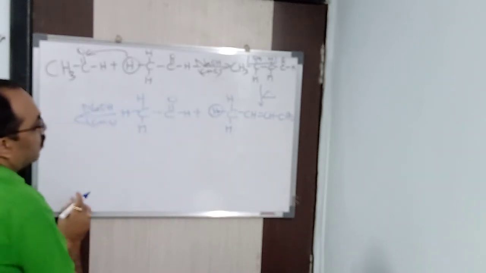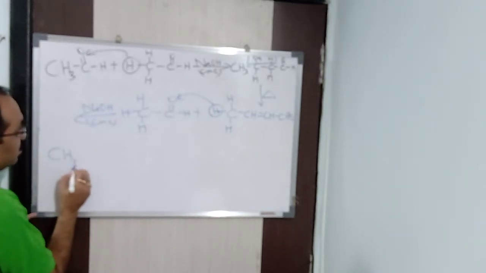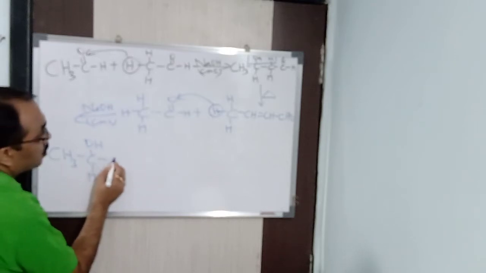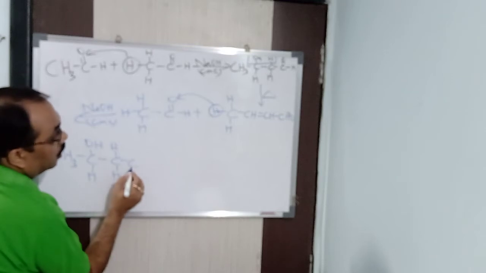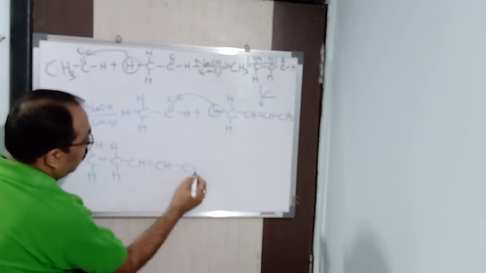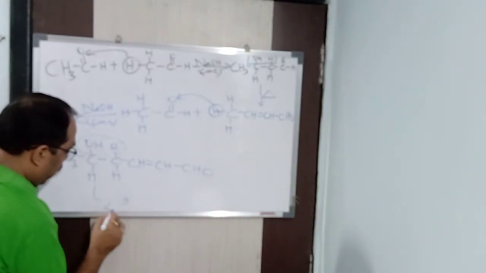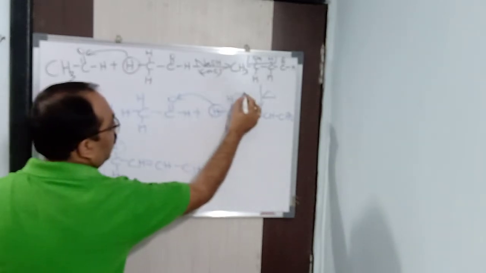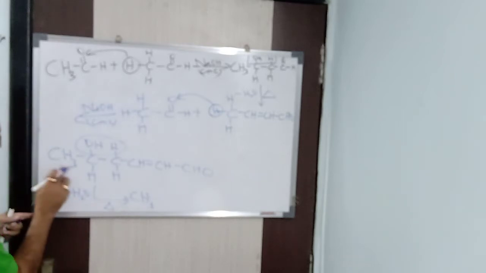Alright, so what is going to happen? This H now will come here. So when this H comes here, it will be CH3, then COH, then here H, here H, that is nothing but CH double bond CH single bond CH. Again this water will be released upon heating. So when water is released, you can write here minus H2O. Here also, let me write minus H2O. What is left?